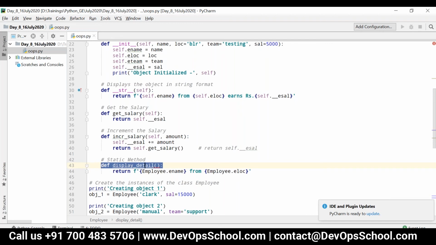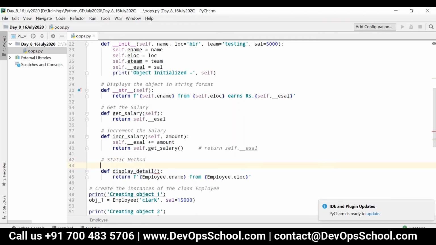What can I do for that? I have to annotate it. I have to decorate it. So the decorators in Python will be represented using the @ symbol. I have to say this method is a static method.